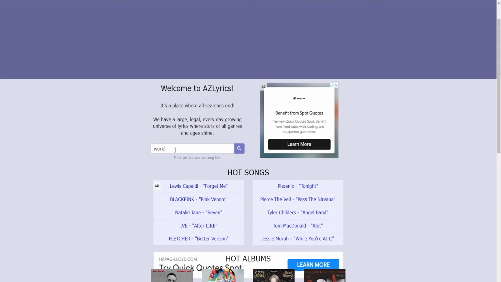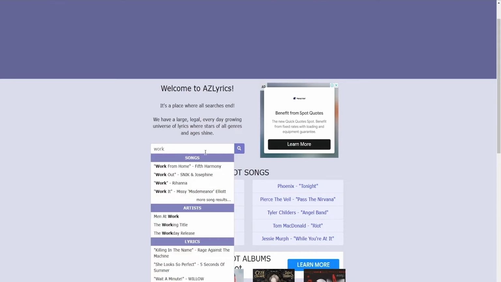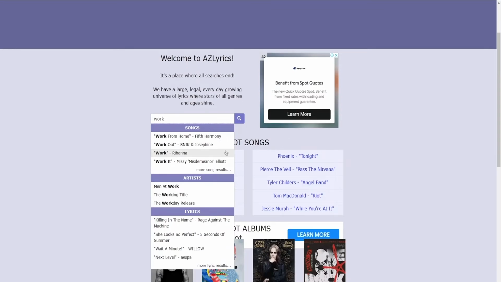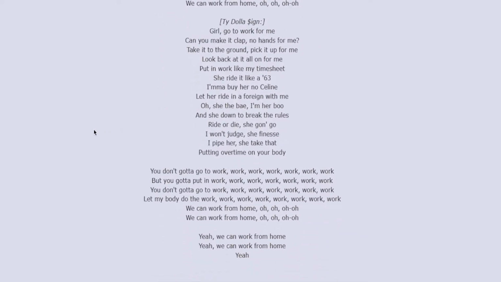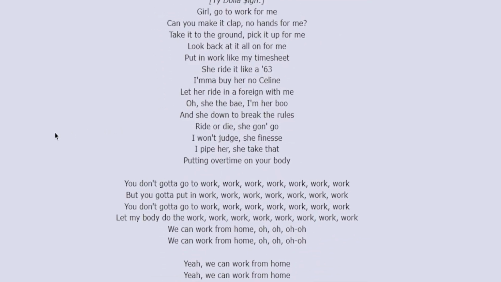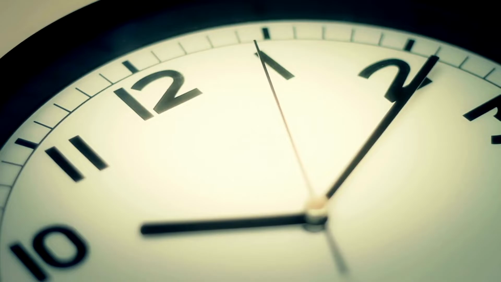As an example, let's type in work right here. As you can see, it gives us so many songs which have work in their title. Let's select the very first one, and here you go. As you scroll down, you can see that all the music lyrics have been transcribed for you. So cool, right? Now time for step 3.